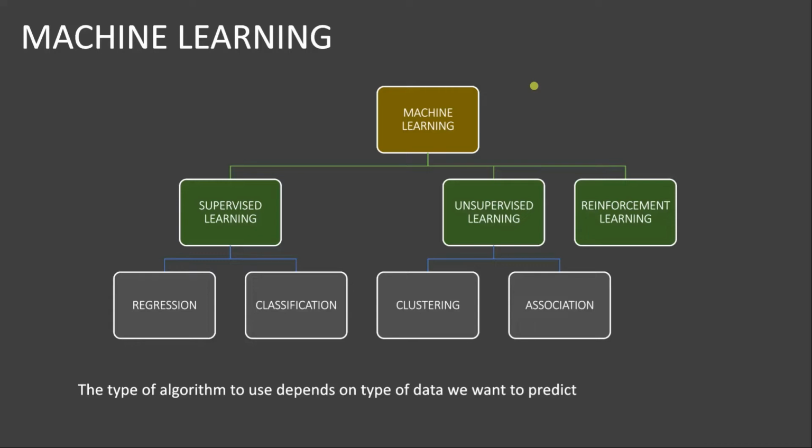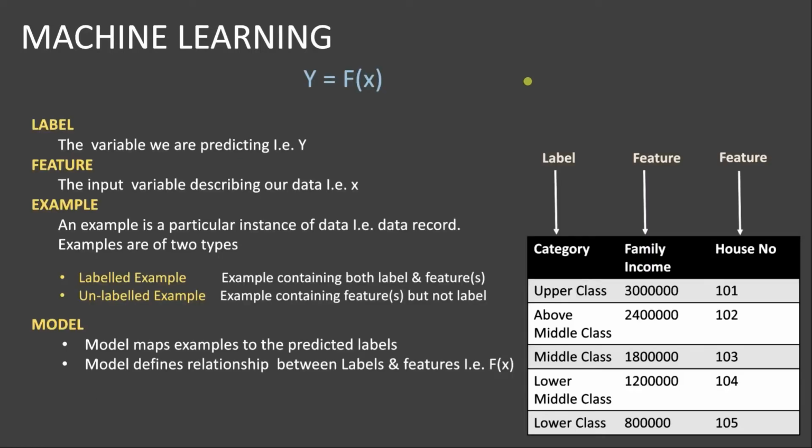Machine learning is categorized into three different types, namely supervised learning, unsupervised learning, and reinforcement learning. Supervised learning is further classified into regression and classification, whereas unsupervised learning is further classified into clustering and association. The type of algorithm to use depends on the type of data we want to predict. You must have a clear understanding of the machine learning terminology to understand the concepts further.